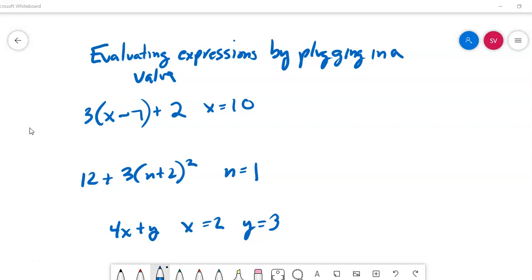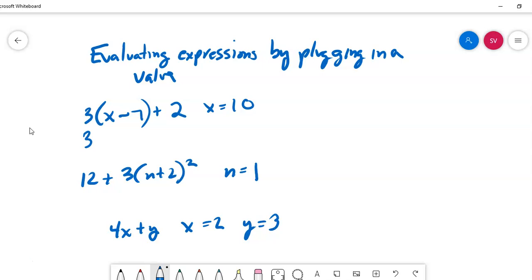So all we're going to do is, here's our expression right here. Notice that in this particular problem it says that x is equal to 10. Well, wherever we see x, we're going to replace it with 10 and then solve. That's what we're going to do with all the problems.